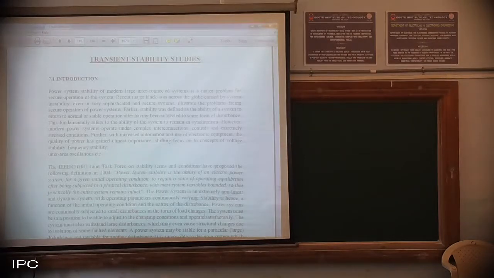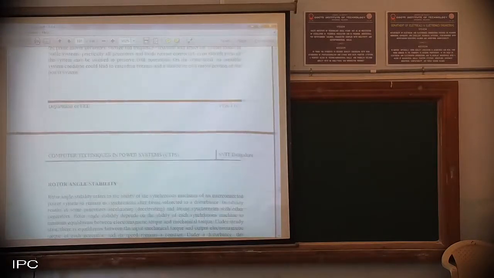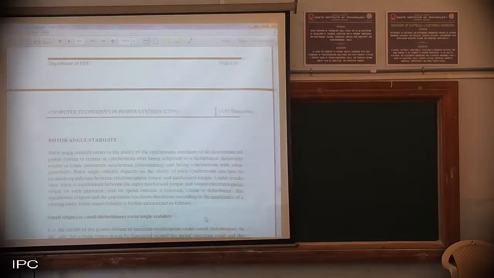Rotor angle stability depends on the ability of each synchronous machine to maintain equilibrium between electromagnetic torque and mechanical torque. That is what we did in the power angle equation there. I will just brief out, just look at the PPT. We have defined this rotor angle stability.